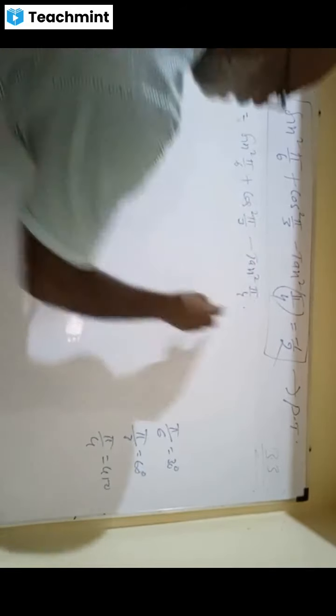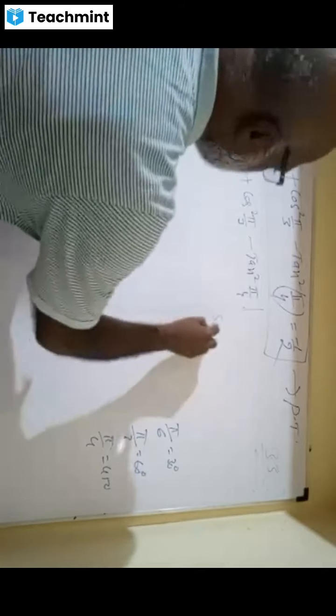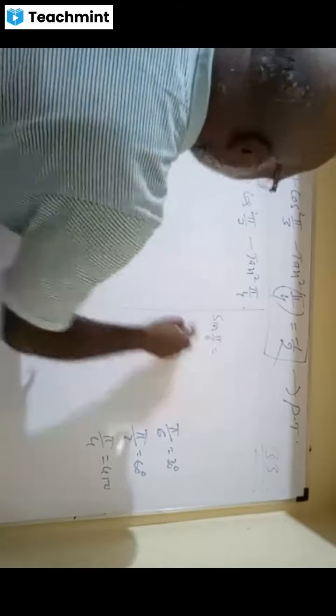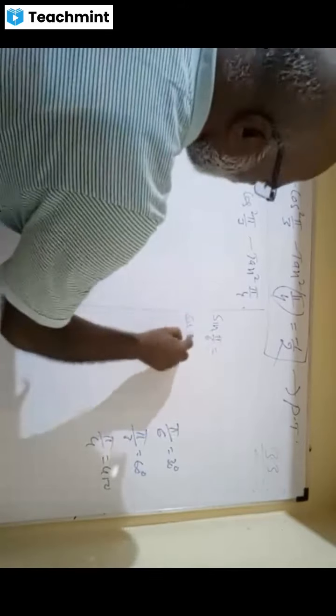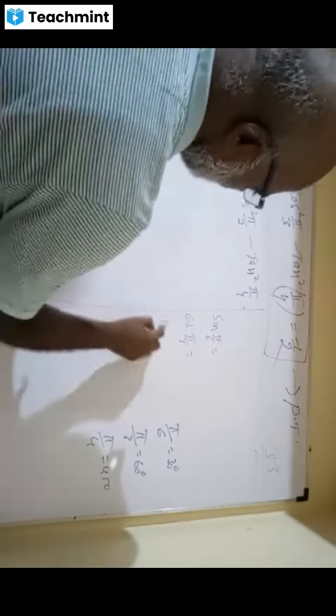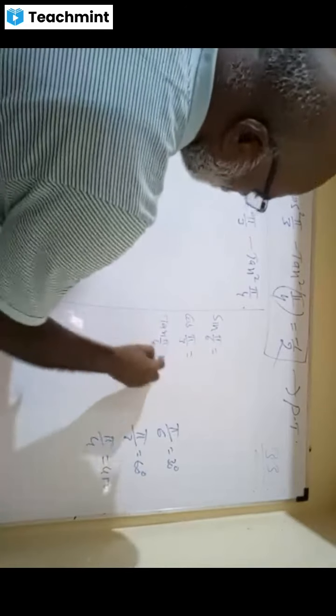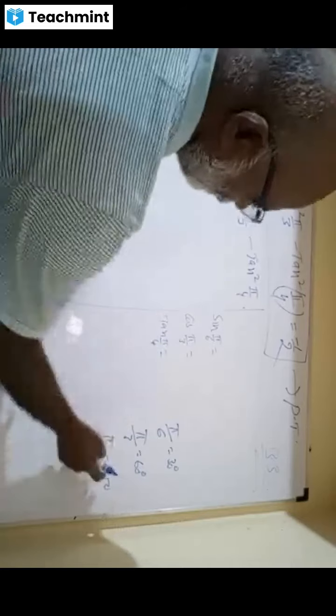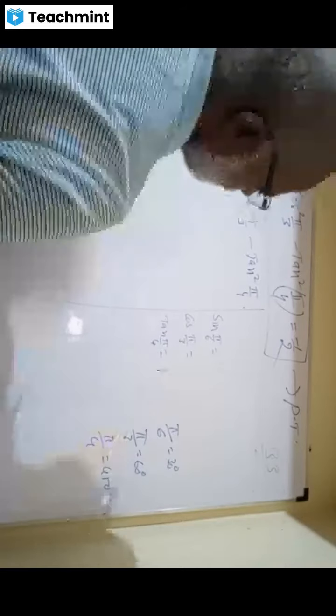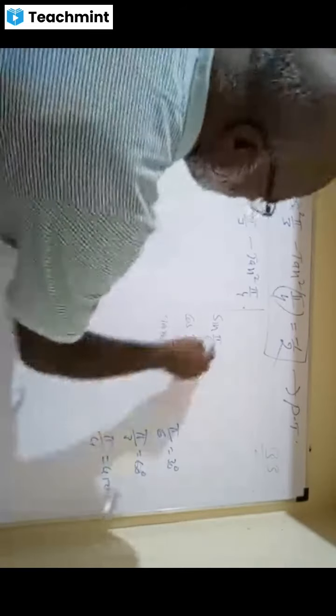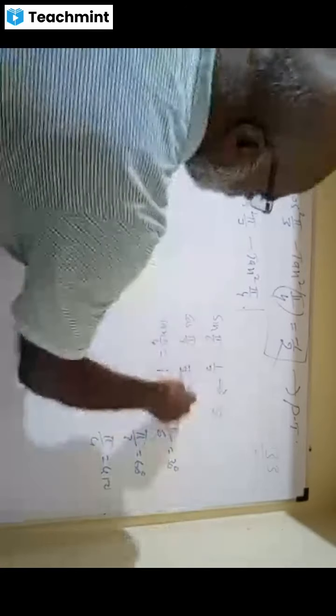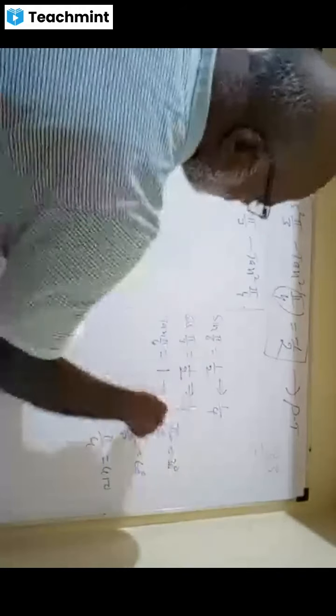Friends, here you can tell me what these components are: sin pi by 6, cos pi by 3, tan pi by 4. What is tan pi by 4? Tan 45. What is tan 45? 1. Cos 60 is 1 by 2, and sin 30 is also 1 by 2. Squaring, this becomes 1 by 4. Squaring 1 is 1.